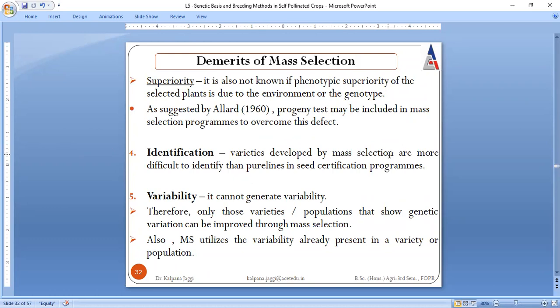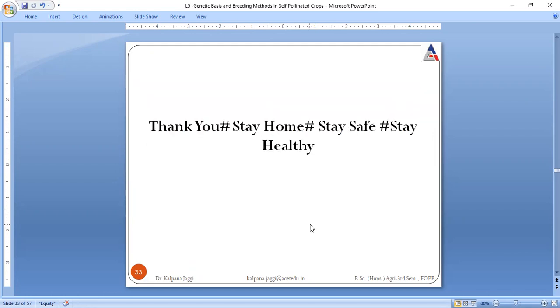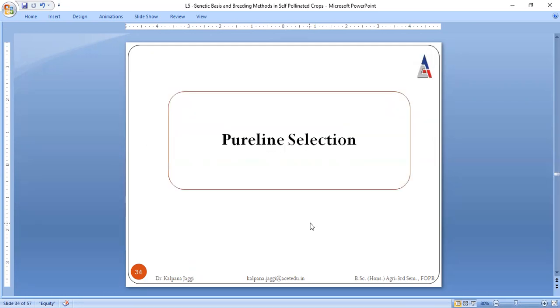Identification: because all the plants resemble each other, identification of plants is very difficult. And whenever we look at the breeding procedure, our motto must be improvement of the genetic content. But here there is no change in the genetic variation, so this is also one of the demerits. So this is all about one methodology, that is mass selection. Since time is there, we can go for another one also, that is pure line selection.